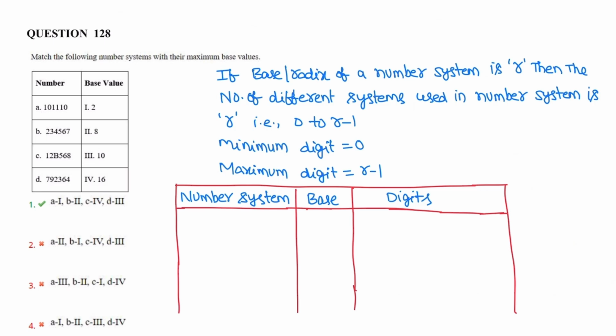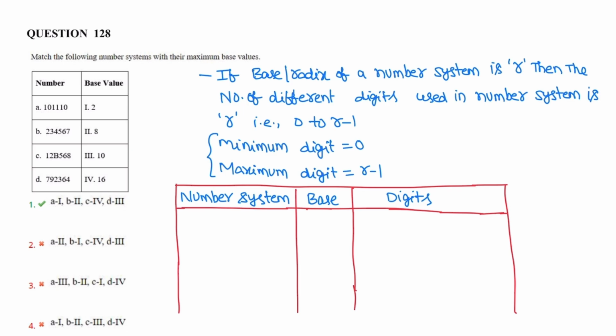It is related to number systems. For a number system, if the base or radix of a number system is r, the number of different digits used in the number system is r. Those digits start from 0 and end with r minus 1. Minimum digit is 0 and maximum digit is r minus 1.